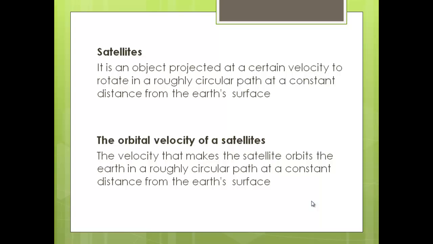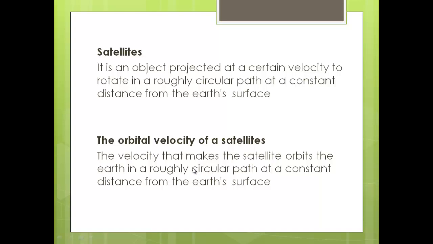This velocity is called orbital velocity. The satellite needs this velocity to stay rotating around the Earth in a circular path. If the velocity is more than the orbital velocity, the satellite will move away from the Earth. And if the velocity is less than the orbital velocity, the satellite will fall down on the Earth in a curved path. So this velocity is very important, and it is called the orbital velocity, which means the velocity that makes the satellite orbit the Earth.